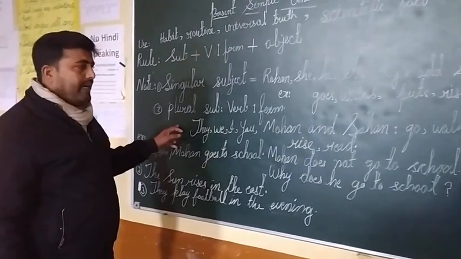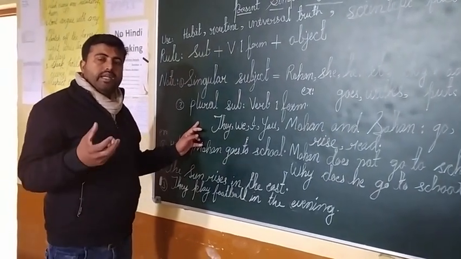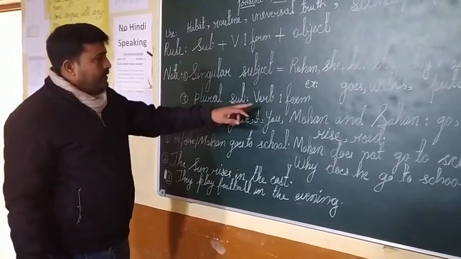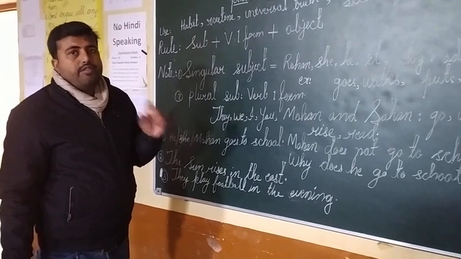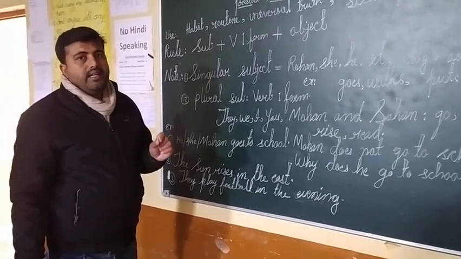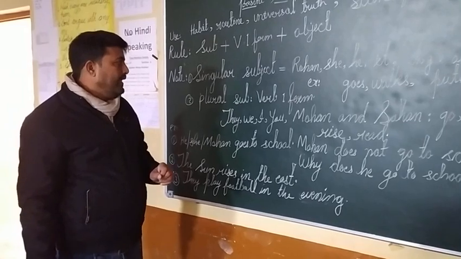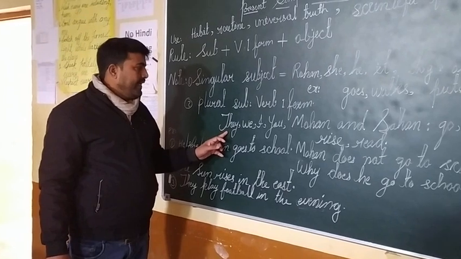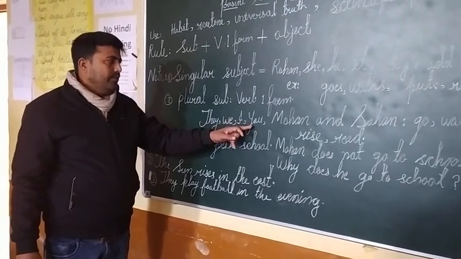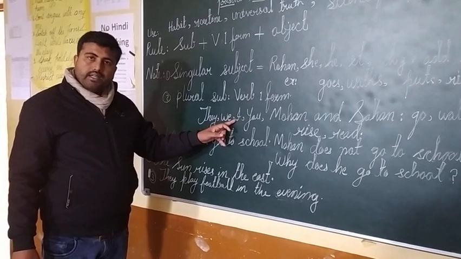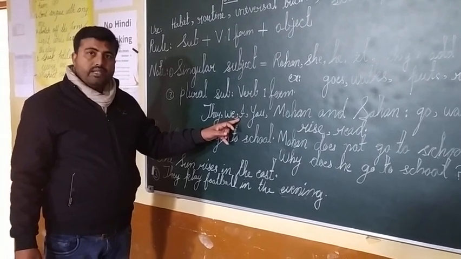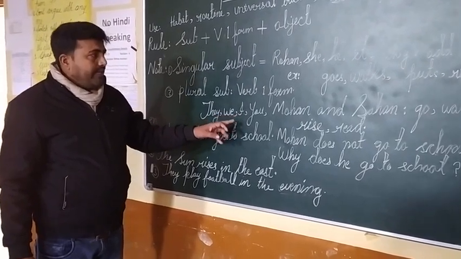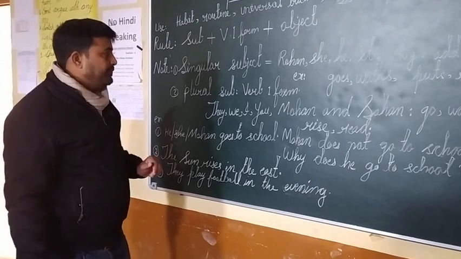Now, sometimes your subject will be plural. In that case only the verb's first form will be used, meaning the present form of the verb. Subjects like they, we, you, and I. I is naturally a singular first person, but it is categorized here, so you have to use only the first form of the verb.